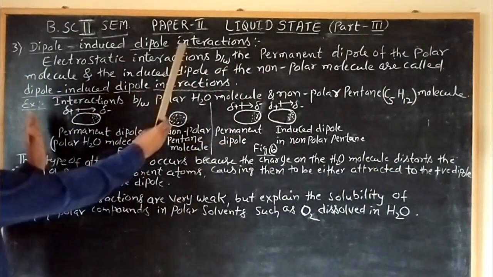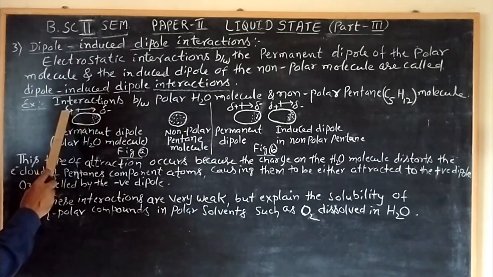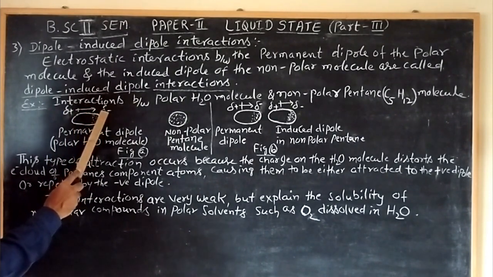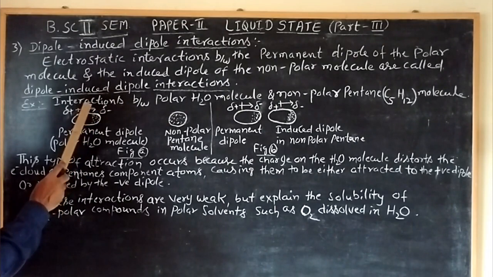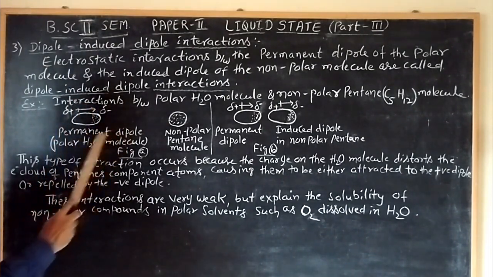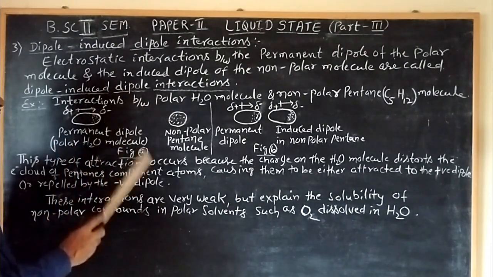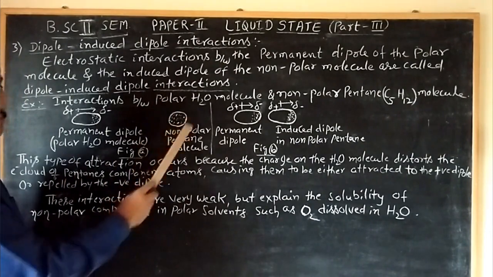Initially the molecules are far apart. Water is polar in nature because of the small positive charge delta plus and small negative charge delta minus, and the arrow mark shows the dipole moment. This arrow is always towards the more electron density. So this is a permanent dipole, the polar water molecule. This is figure A. This is the non-polar pentane molecule. It does not have any dipoles.